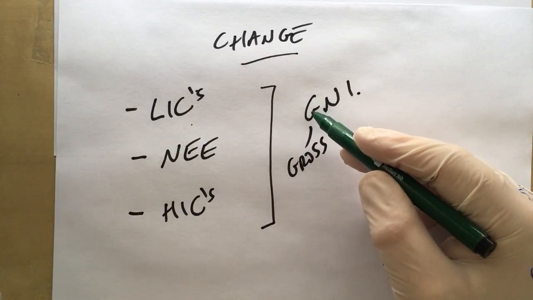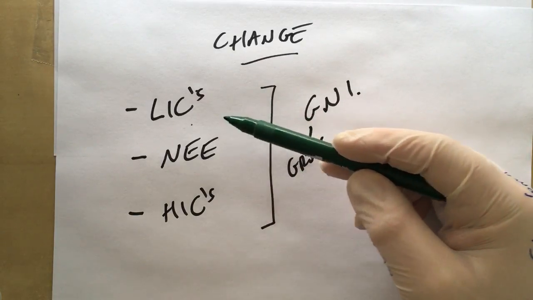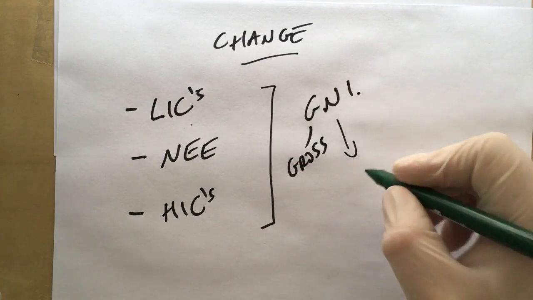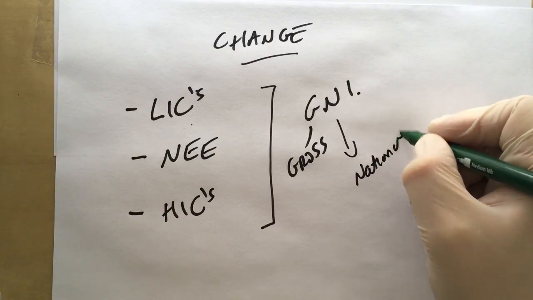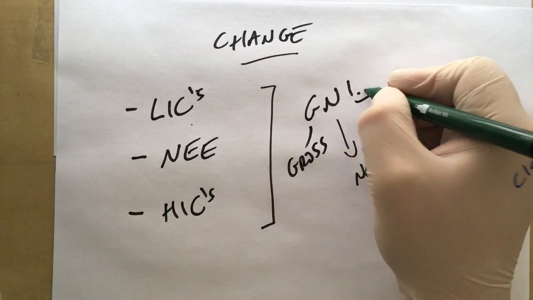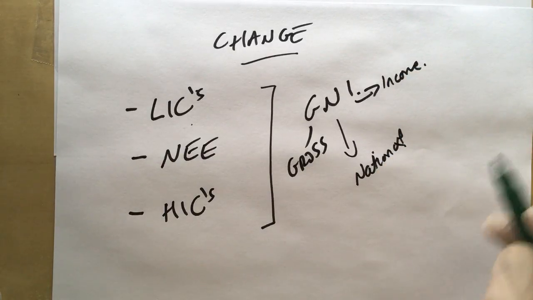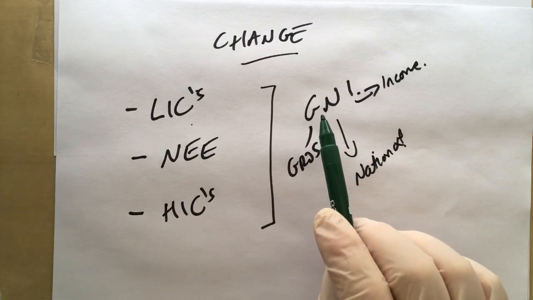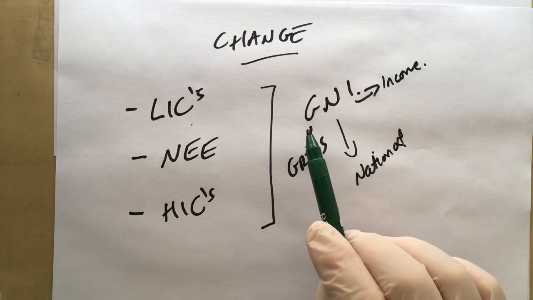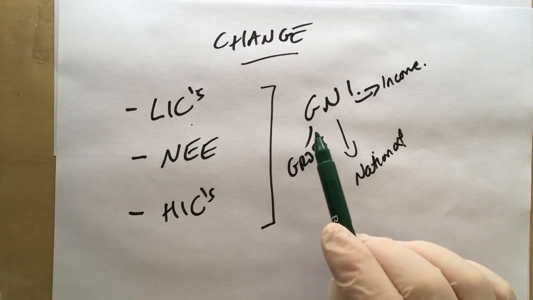Now, here's one way that we define these countries. There are actual barriers, there are actual income definitions in terms of US dollars where these come from. So we have gross national income. So gross means total, national in terms of the nation, and we have income, that's the income of the country. And this is worked out by the total goods and services and investments abroad that the country has, divided by the number of people, and that's GNI per person or per capita, it's sometimes referred to.